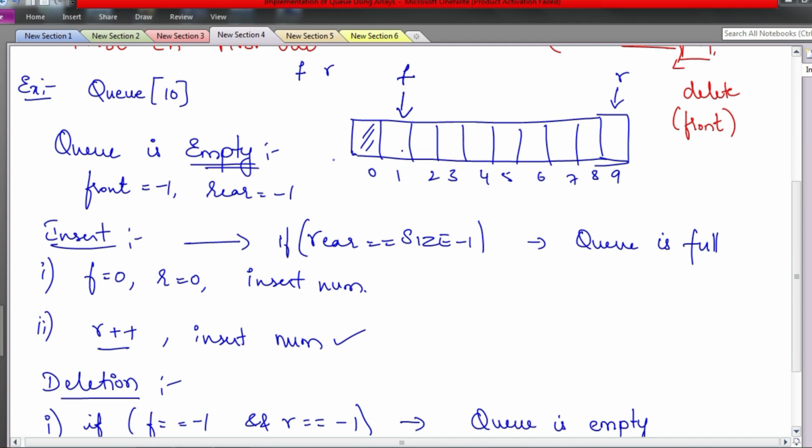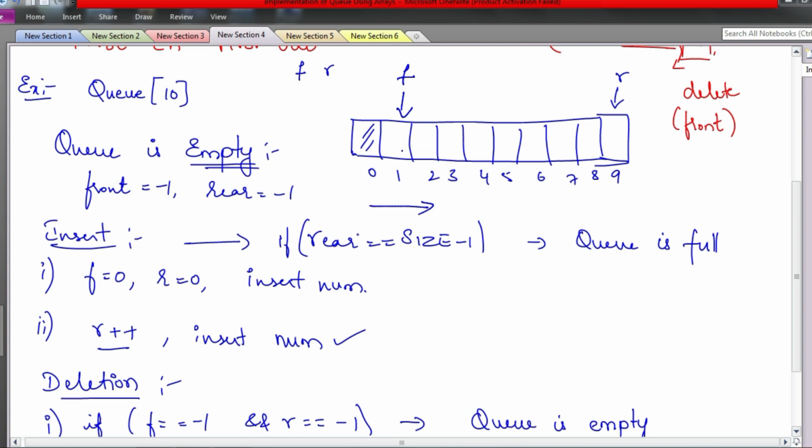This is insertion and deletion operations. And one more operation, as you know, is the display operation, which displays all the elements of the queue in order. Since it is first in first out, we will start from front and go up to rear. Whatever elements are there, we will display.